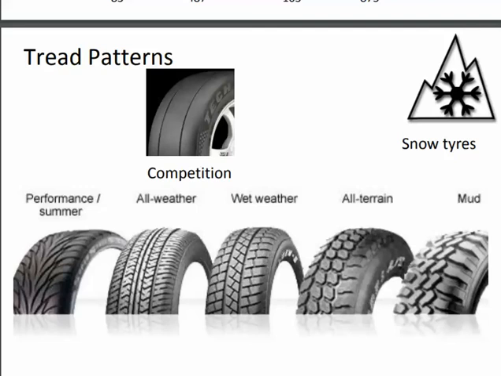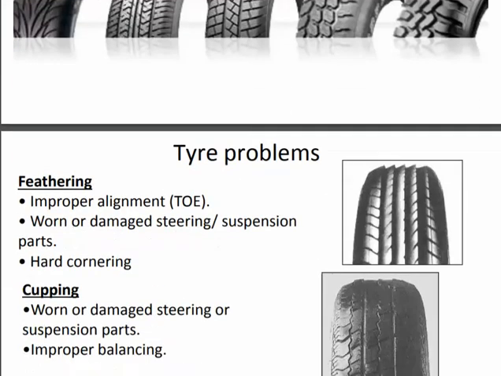Then we have all terrain. All terrain pattern means we have an off-road vehicle pattern, by which we can track the incline position, decline position, ups and downs. Then we have mud. In muddy or sludgy areas, we will use mud tires, for dirt bikes and dirt trains.